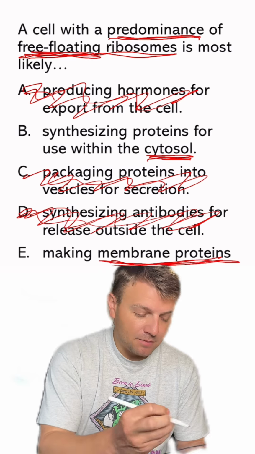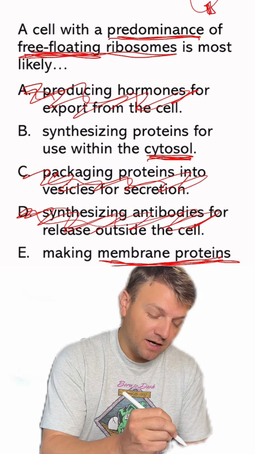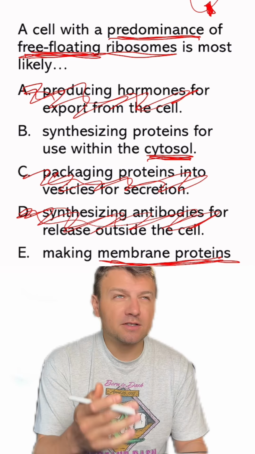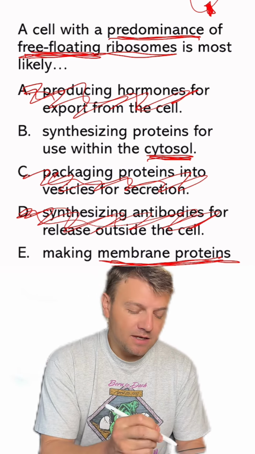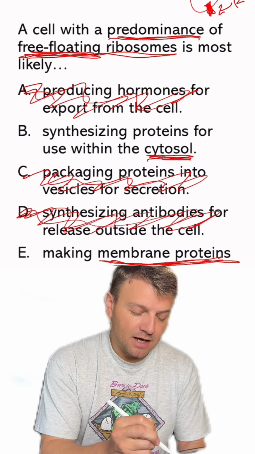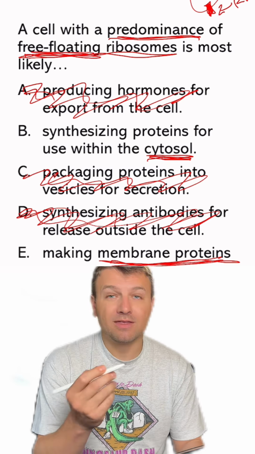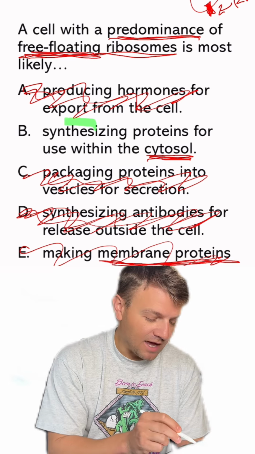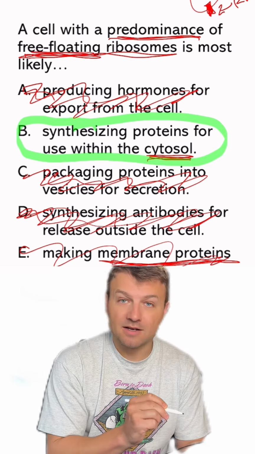Membrane proteins are going to be proteins found within the membrane of a cell. Even though they're still technically found within the cell, these proteins are going to be made, again, from the rough ER. So this can't be our answer, meaning that B is the right answer.